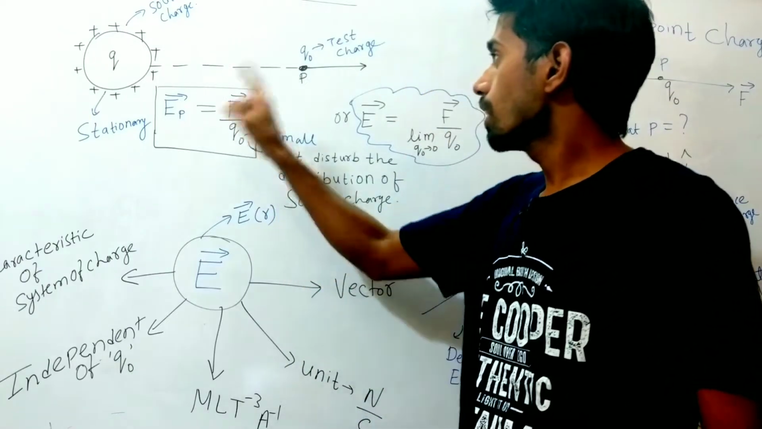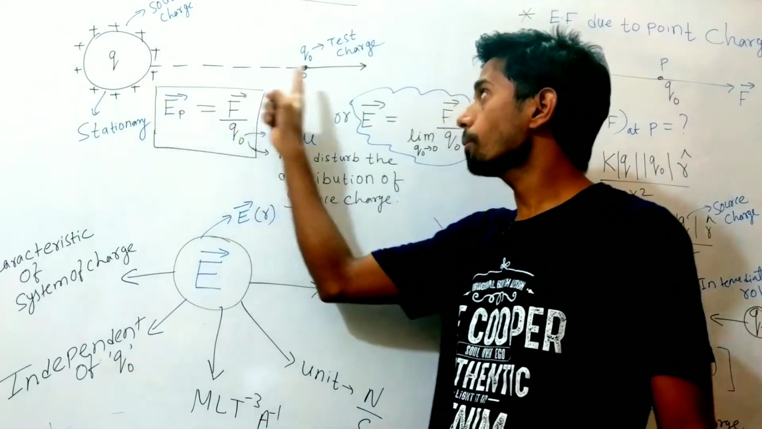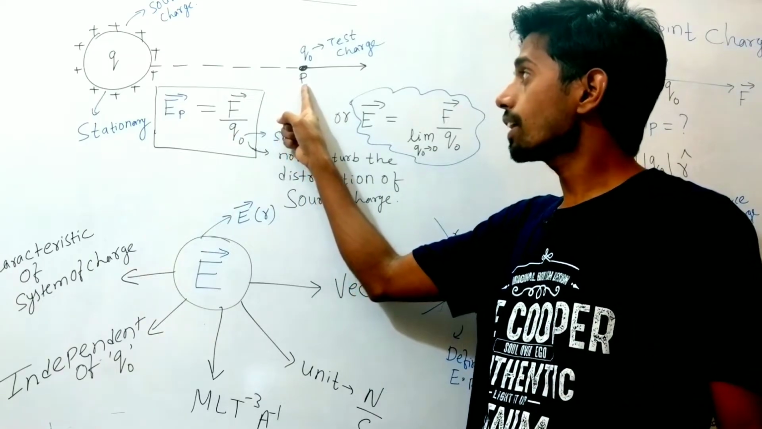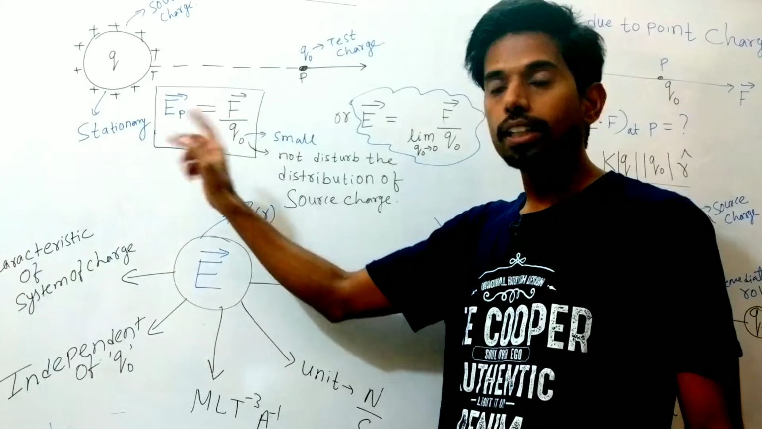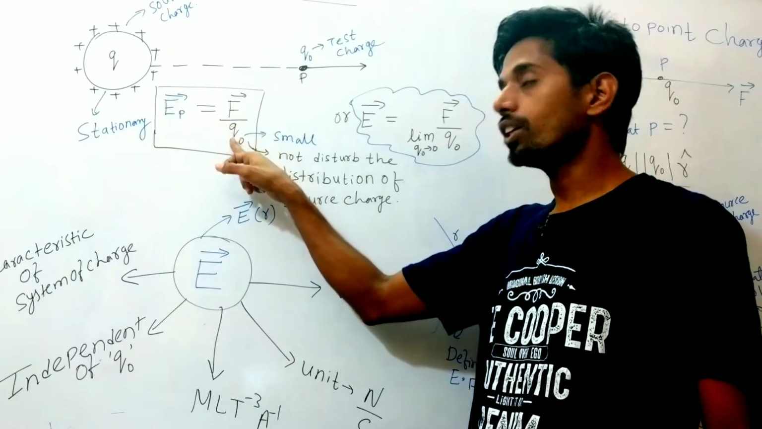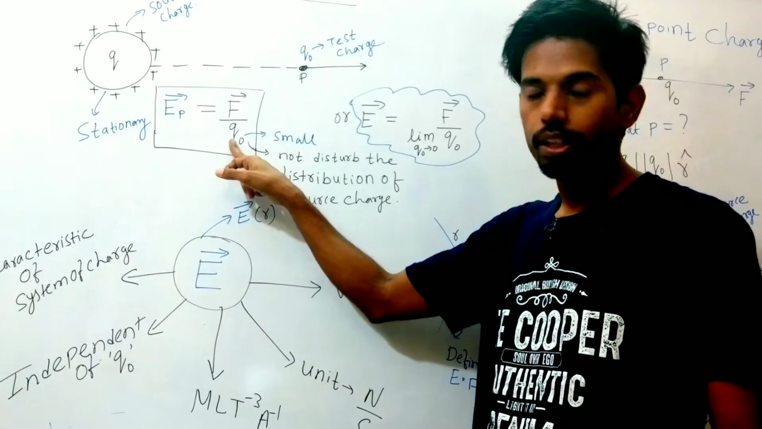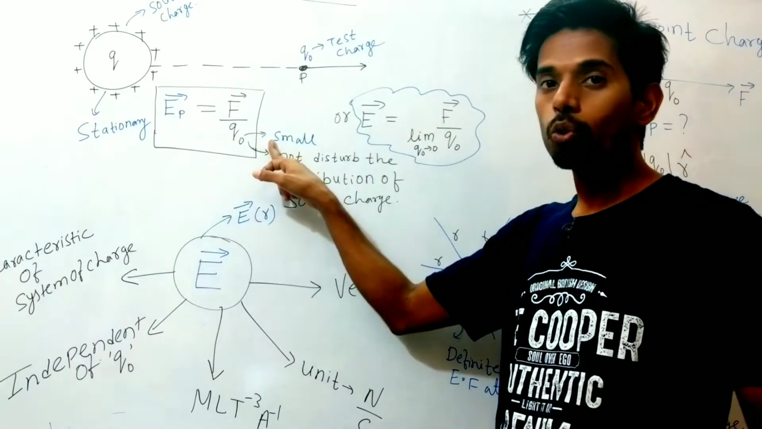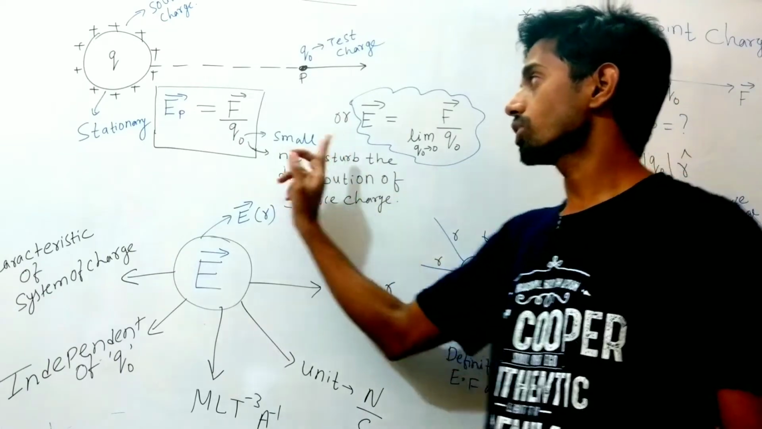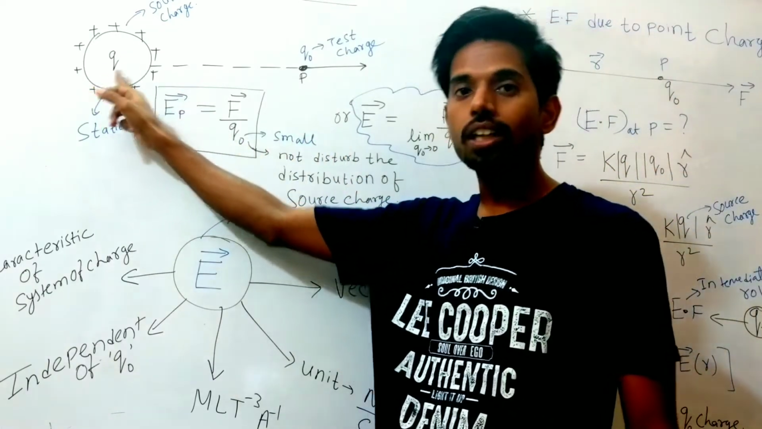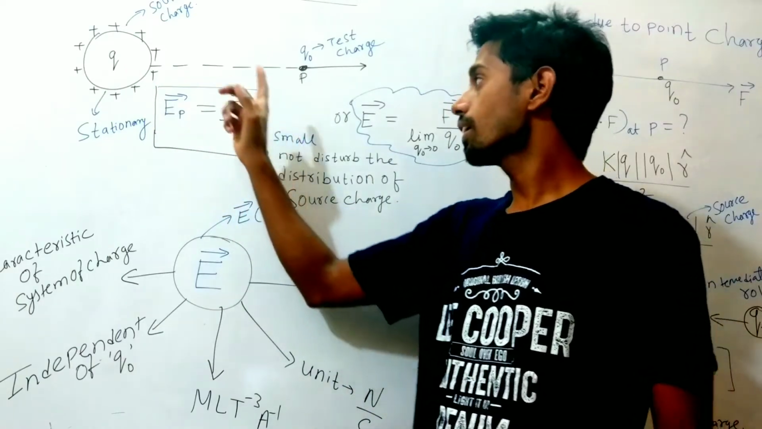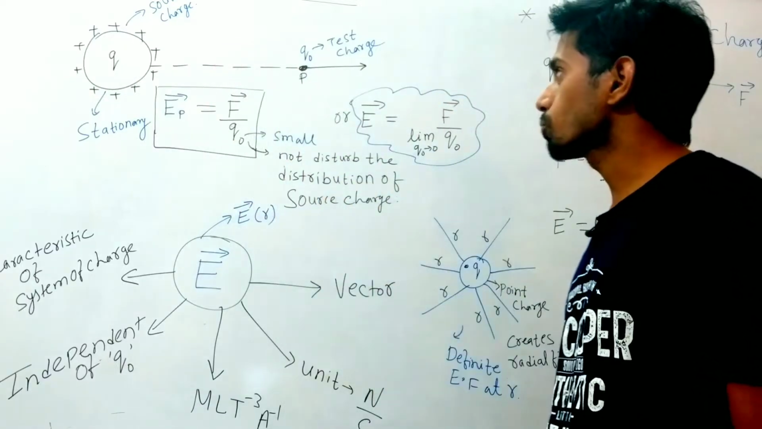So we can write, if we want to find the electric field at point P, we can directly use the formula: electric field is equal to the force experienced by a unit positive test charge. Its magnitude is so small that it does not disturb the distribution of the source charge. This is the source charge, this is the test charge.